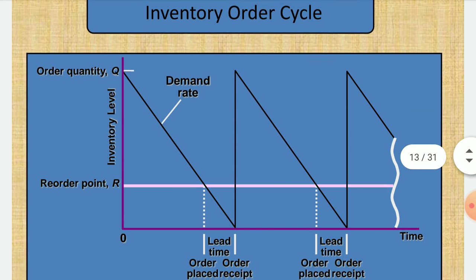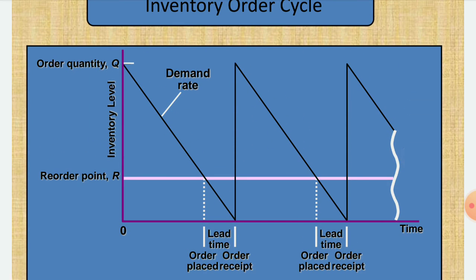So this is the inventory order cycle, or EOQ cycle. In this there are two axes, x and y. On the x axis there is time, and on the y axis there is the order quantity Q. So initially, when time is 0, suppose we are considering from 1st April, your order quantity is 1000, so 1000 is shown by the Q.